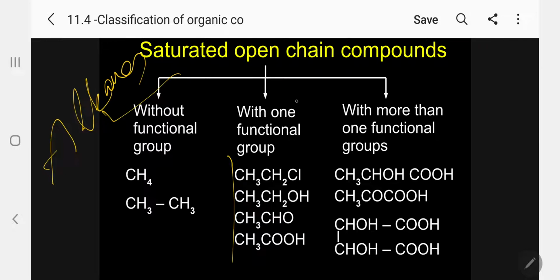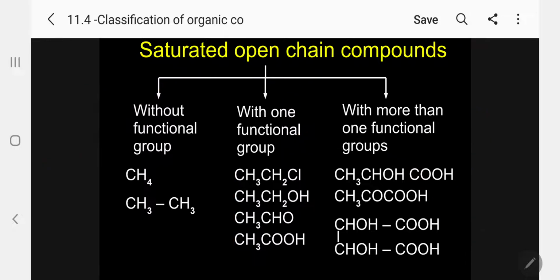See here, I am not including double bond and triple bond because they only indicate unsaturation. They are not specific functional groups and do not obey the IUPAC rules of functional groups. With more than one functional group, a specific example is lactic acid, CH3CHOHCOOH, with two functional groups, OH and COOH. Here is pyruvic acid, CH3COCOOH. This is tartaric acid, CHOH, COOH, CHOH, which has four functional groups. So I can classify further like this.